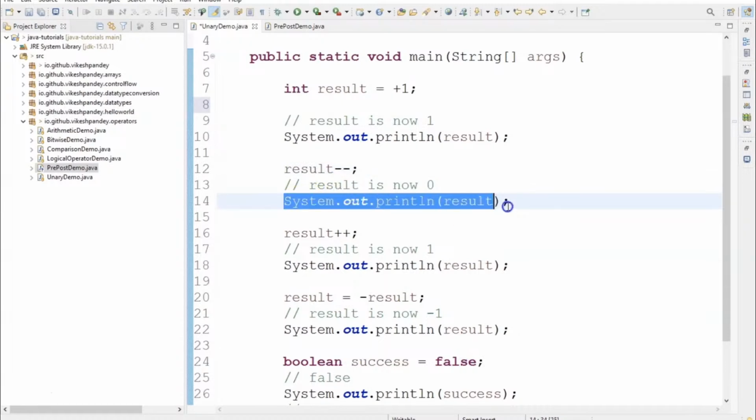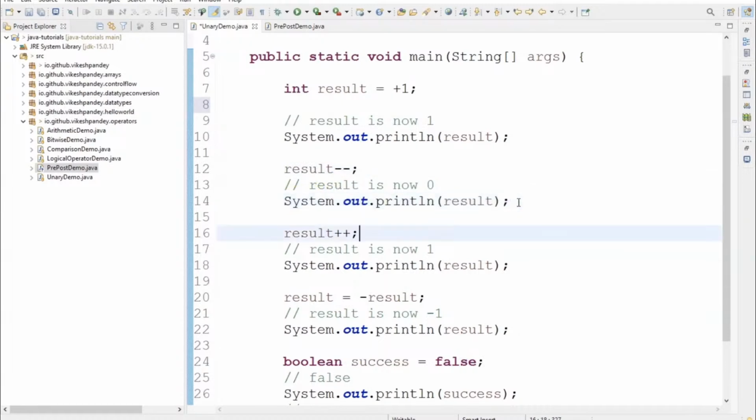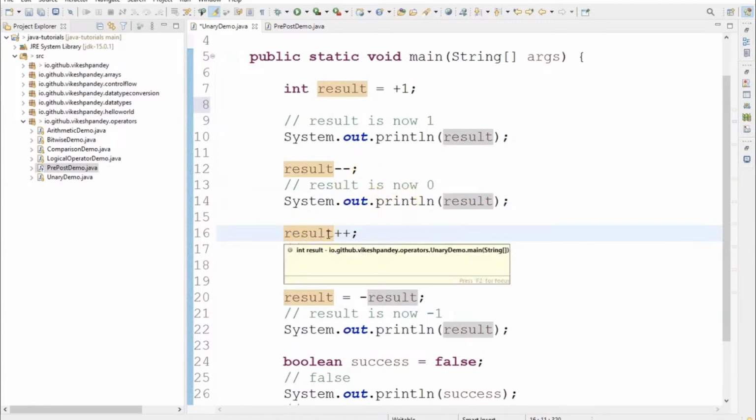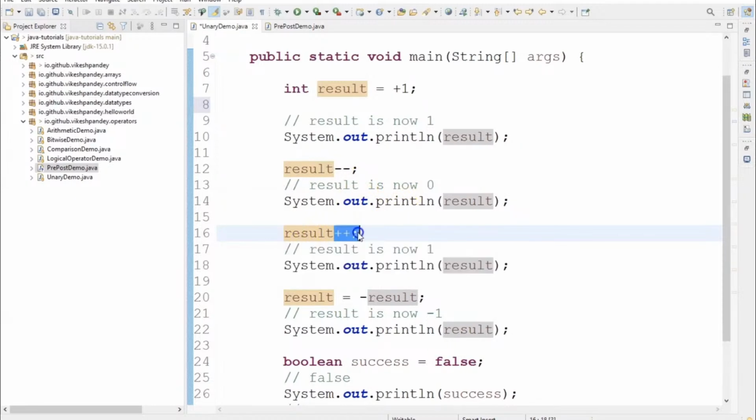At line 14, we print the current value of result, which is 0. Moving on, at line 16, we are using the increment plus plus operator, which means whatever the current value of result is, just increment it by 1. The current value of result was 0 till this line, so it becomes 1. Line 18 will print that value 1.